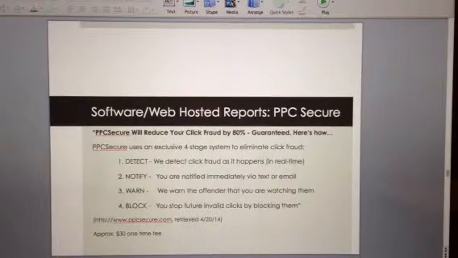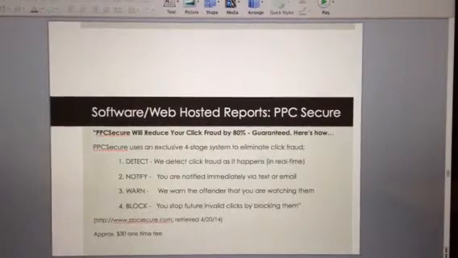PPC Secure is a web hosted report. I like this one. This is a $30 one-time fee. What I think is interesting about this one is that it has detection. It notifies you immediately by text or email when there are abnormalities in activity. And the other two things it does is it warns the offender that you're watching them, and it blocks them from future invalid clicks. I think that has a lot of merit in looking into. For $30, I think that one is worth trying.